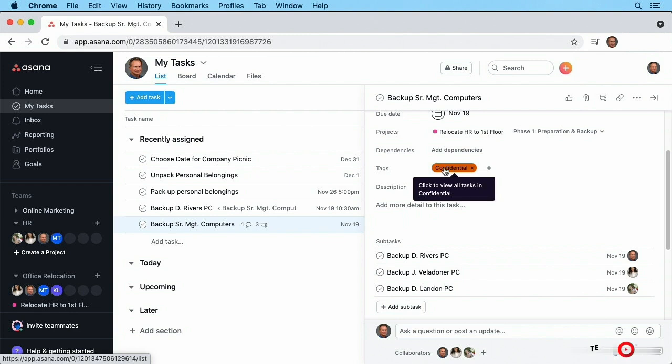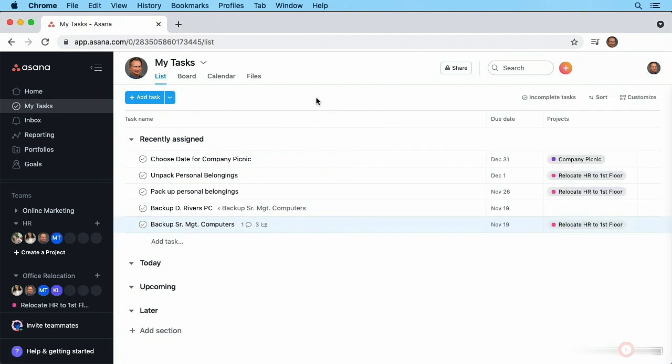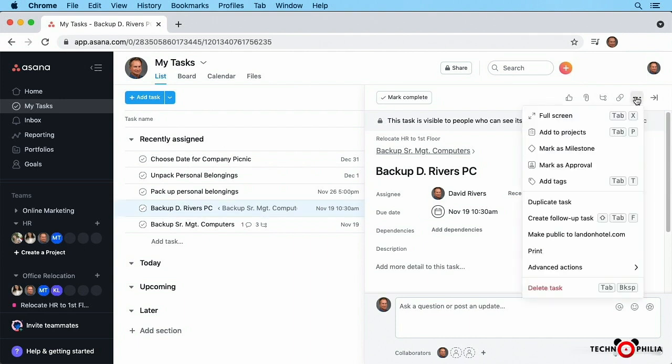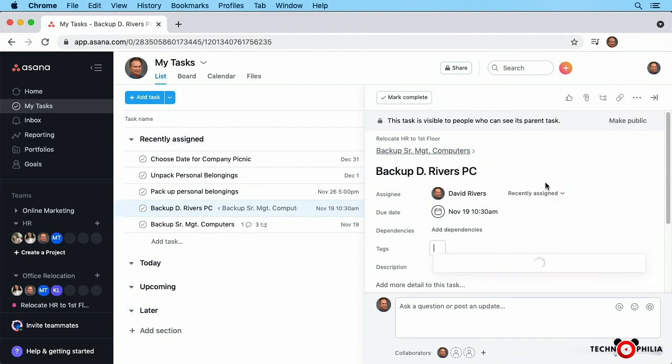So let's tag another one. I'm going to click in the background here to close up the details. And let's go to another one here. Backup computer. This is my own task for my own computer, which is kind of confidential as well. Now when we go to the ellipses and choose Add Tags, notice there's one already on the list, and all we have to do is click it to select it. And we can create multiple tags and apply multiple tags to individual tasks like this.